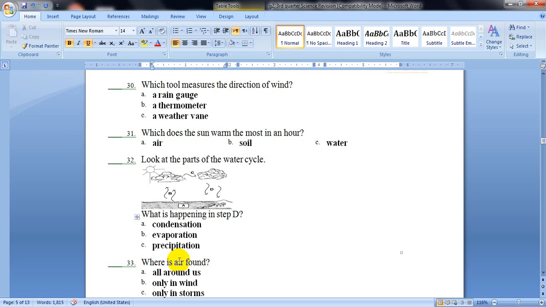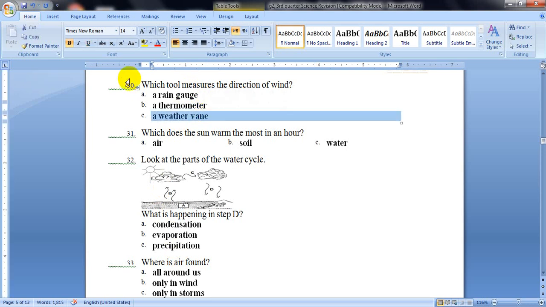As we studied before, a rain gauge is a tool which is used to measure precipitation, or the water that falls from the sky, while a thermometer is a tool which measures temperature, how hot or cold something is. But a weather vane is a tool which measures the direction of wind. So the answer will be letter C, a weather vane.